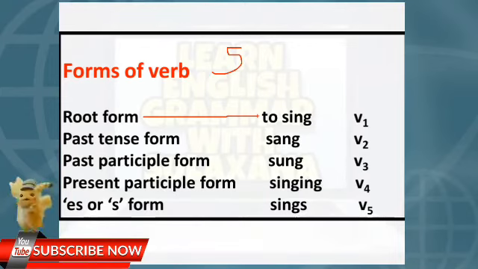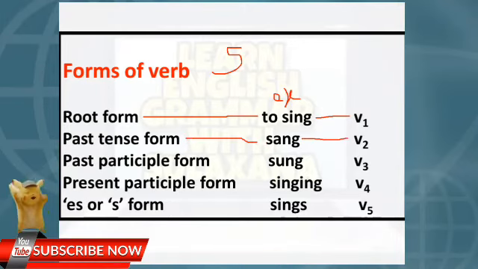The original form of the verb. So here I have taken sing for example. Sing is one of the verbs. The root form of sing is to sing. It is called V1. The past tense means V2; the past tense of the verb sing is sang. It is called V2.